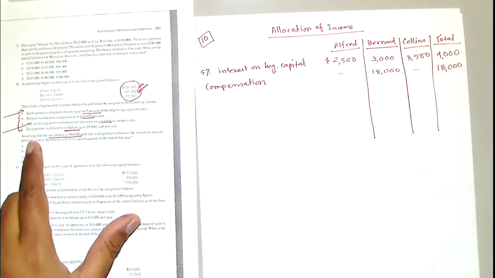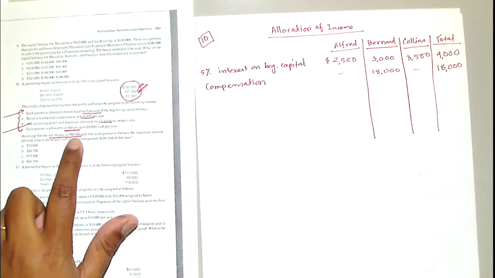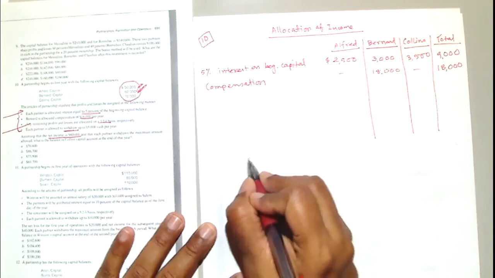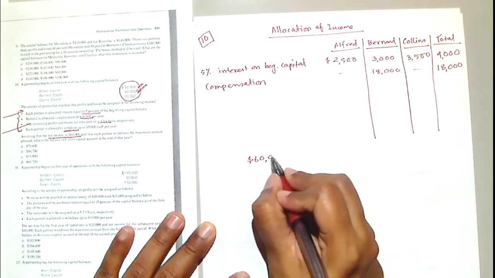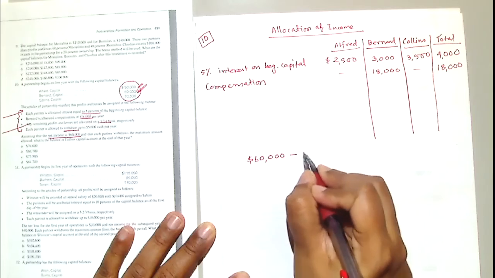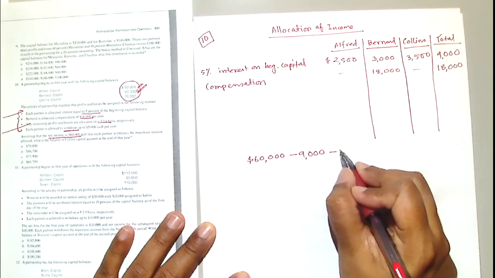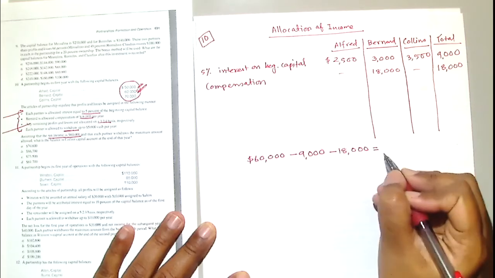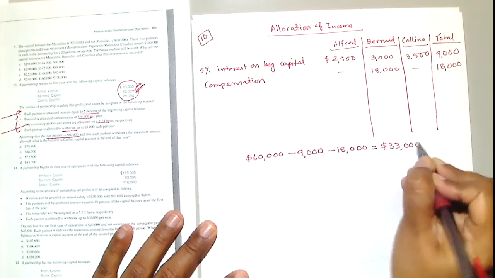This line gives you the total net income of 60,000. How much interest did we pay? Total 9,000. Then how much compensation did you pay in total? So what is your remaining net income? Very good. Now our remaining net income is 33,000.